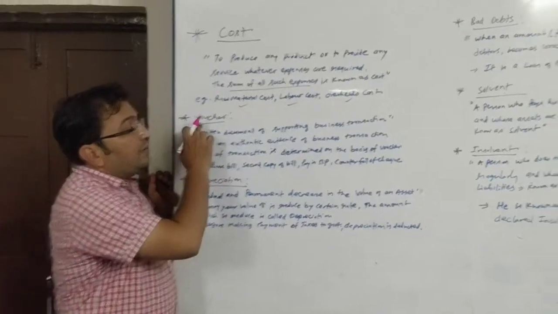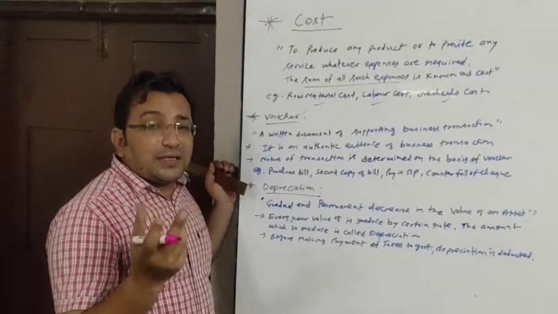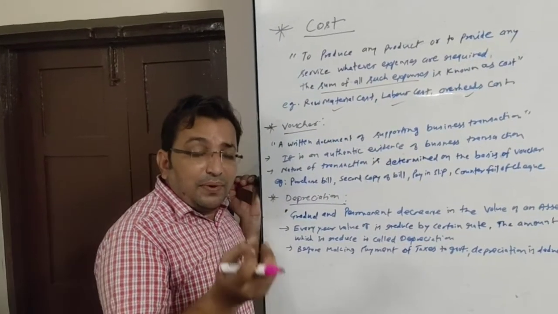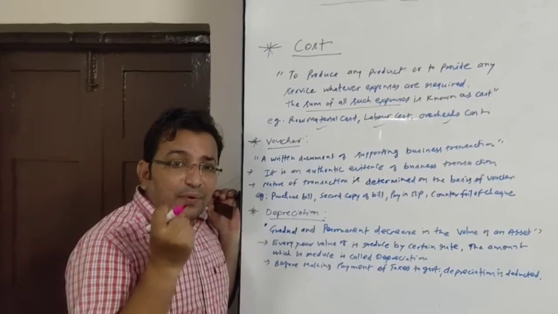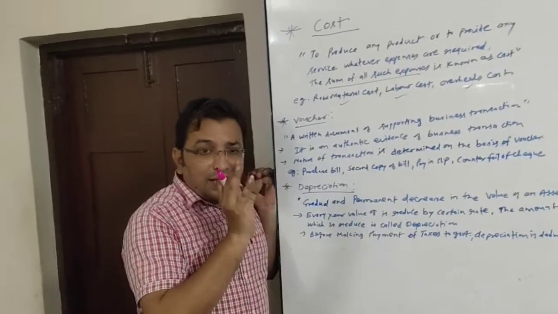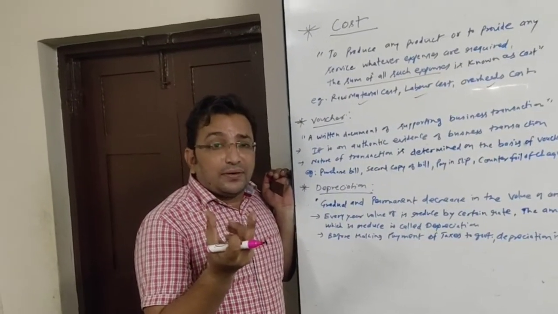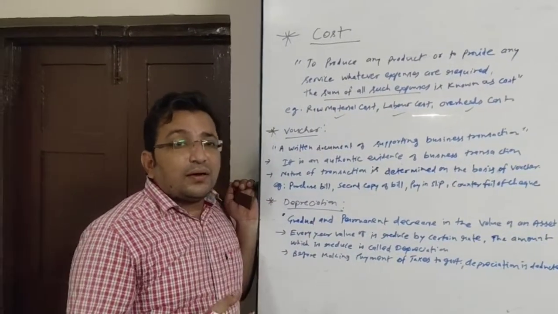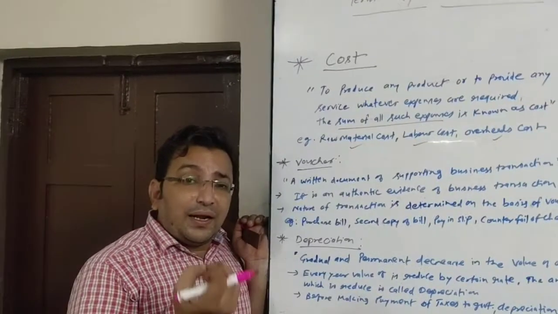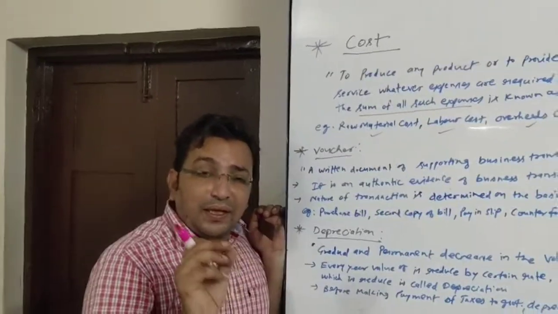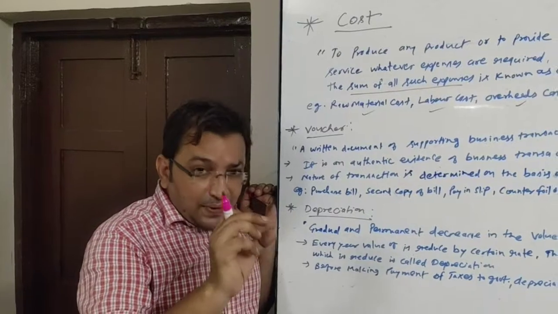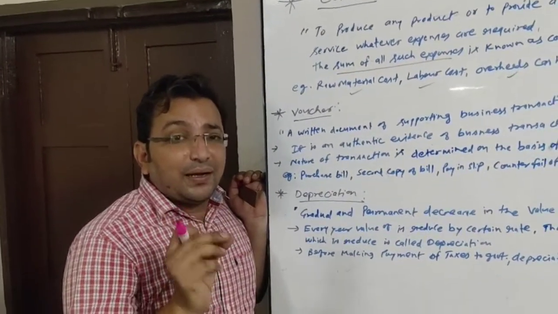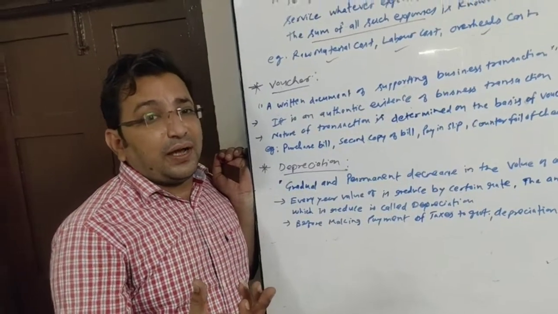Vouchers. What is a voucher? It is a proof of business transaction, evidence. When we are buying something, we are getting a bill from the seller. That is a voucher. When we are selling something, we are giving a bill to the customer. It is a voucher. When we are depositing money into the bank, we fill a form and a counterfoil of that form. That slip we get is a proof that we have deposited the amount.